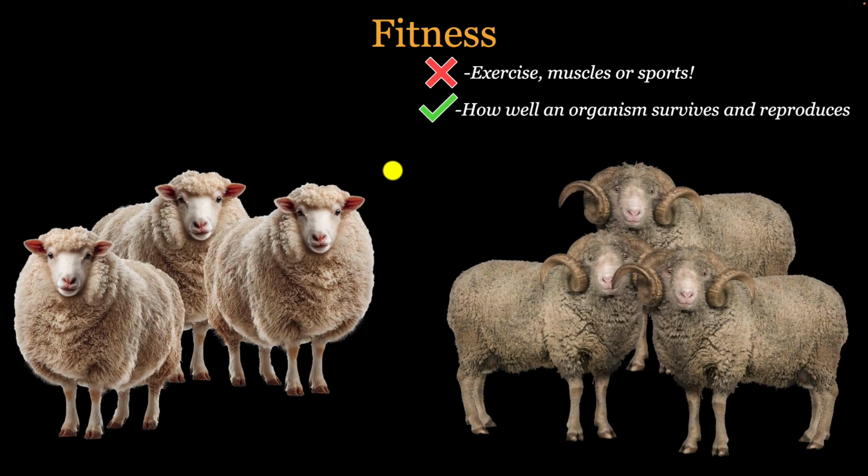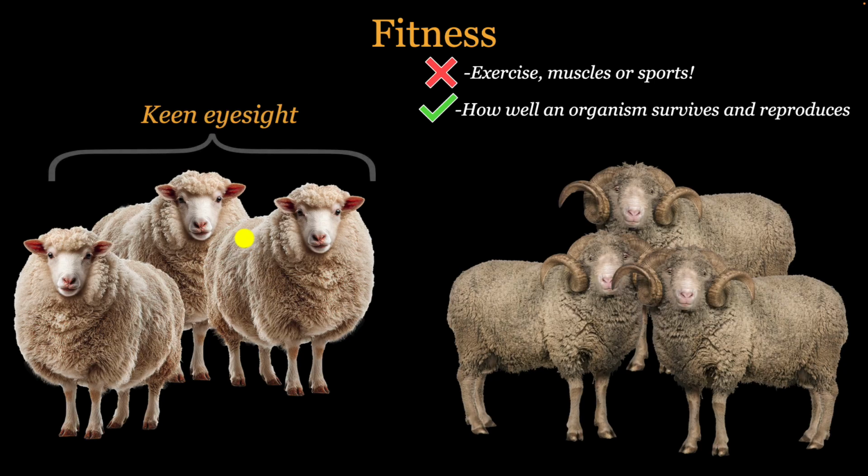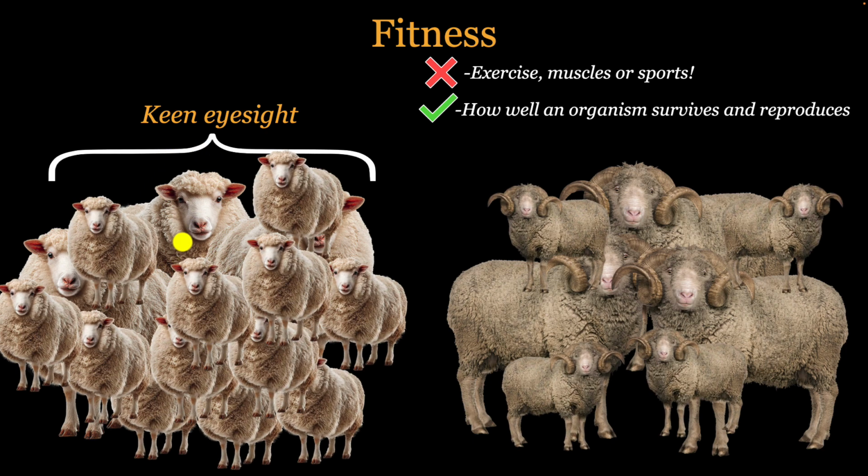For example, let's say there are two groups of animals living in the same habitat, but one group has inherited an especially keen eyesight. That means they can spot danger sooner and they can find food more easily. So, this specific trait can increase their chances of survival and increase the chances of having offspring compared to the other group. And so, because of their sharp eyesight trait, they're more likely to have more offspring and they're more likely to pass down that trait in the future generations.